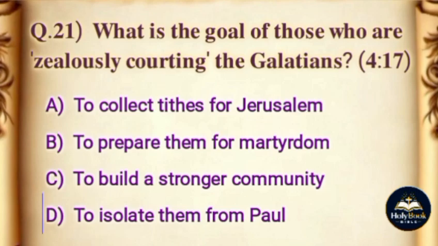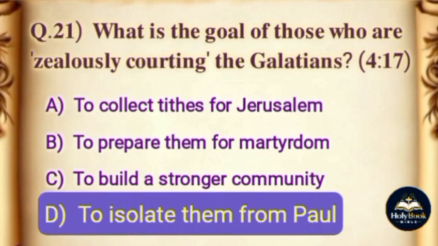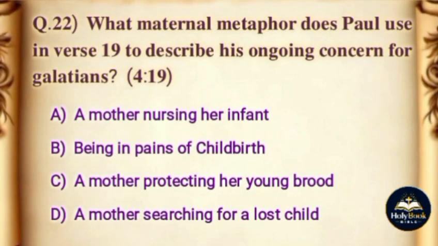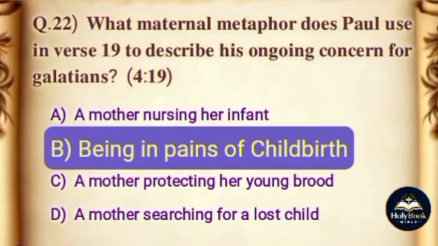The correct answer is option D, to isolate them from Paul. Question. What maternal metaphor does Paul use in verse 19 to describe his ongoing concern for Galatians? Options. A. A mother nursing her infant. B. Being in pains of childbirth. C. A mother protecting her young brood. D. A mother searching for a lost child. The correct answer is option B, being in pains of childbirth.